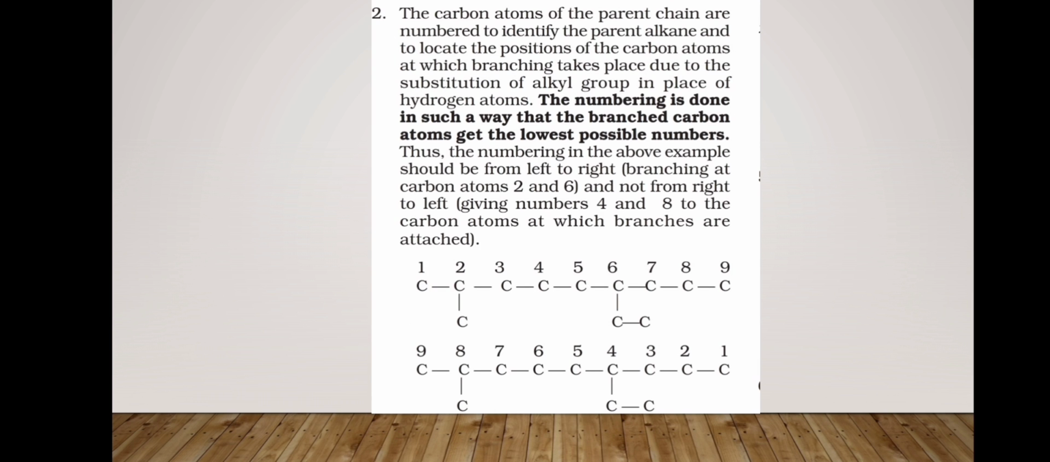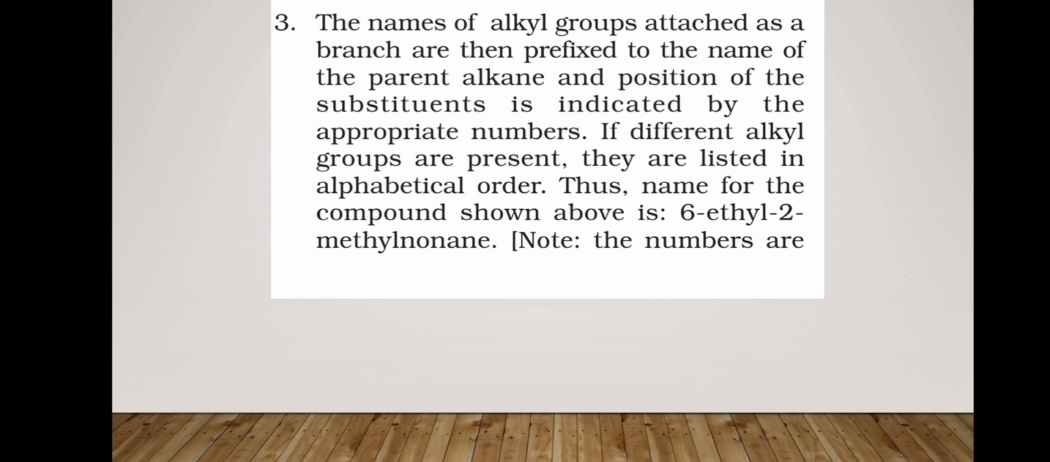Now we will come to rule number 2, that is the numbering is done in such a way that the branched carbon atom gets the lowest possible number. If we consider example number 1, and we start numbering from the left hand side, then the second carbon contains the substituent. And if we consider the second example and we start numbering from the right hand side, then the fourth carbon atom will get the substituent. That is wrong.